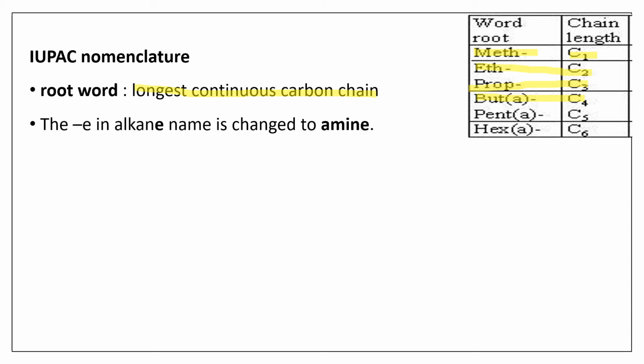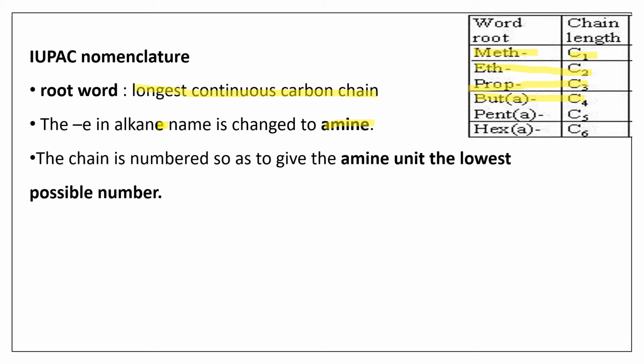Then what you have to do is change the E in the alkane to the word amine. So for example, it is methane. The E in methane will be removed and amine is added. So it becomes methanamine. So the E will not be there.